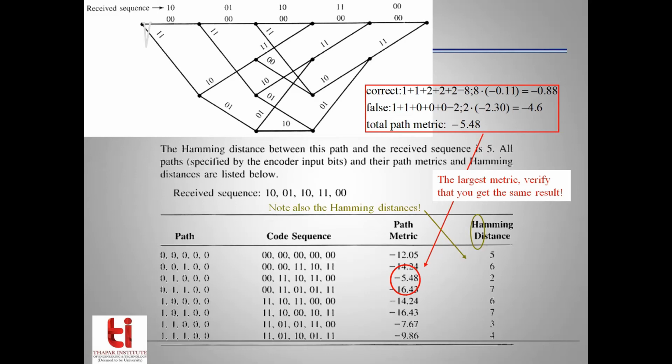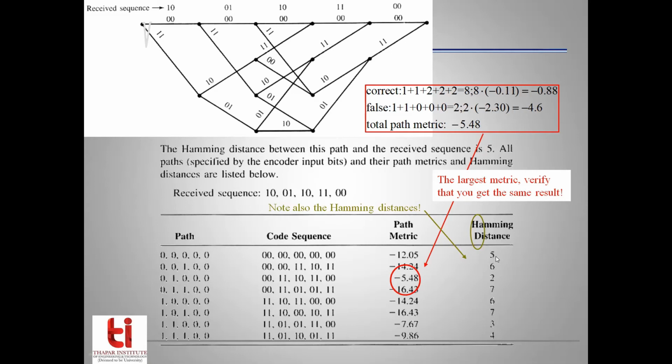For the third 2-bit snippet, Hamming distance 1, added makes it 3. For the fourth snippet, the Hamming distance is 2, which when added makes the total Hamming distance equal to 5. That's why for this given path, the Hamming distance between the candidate sequence corresponding to this path and the received sequence is 5.